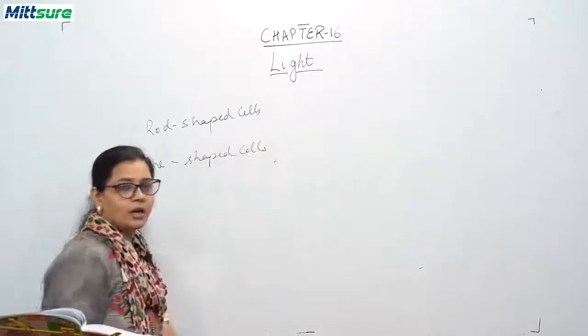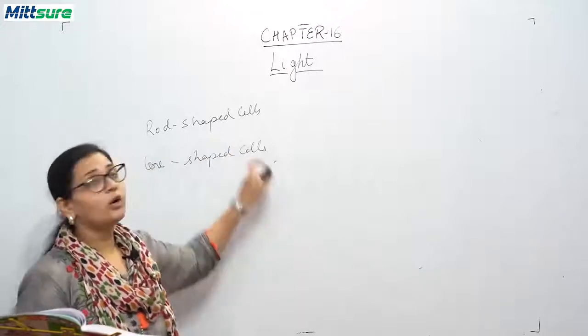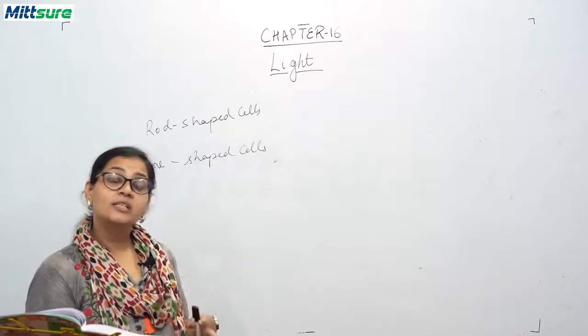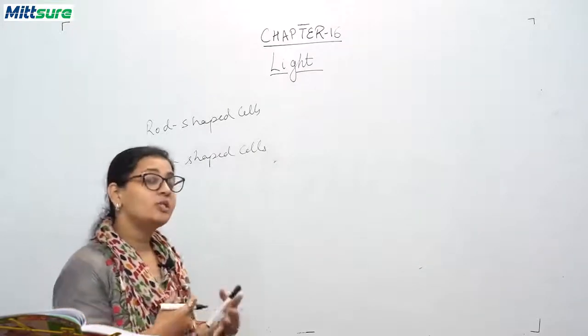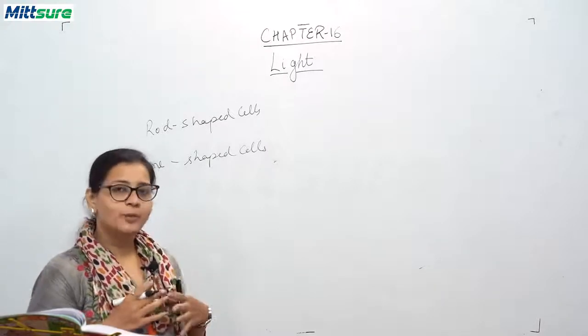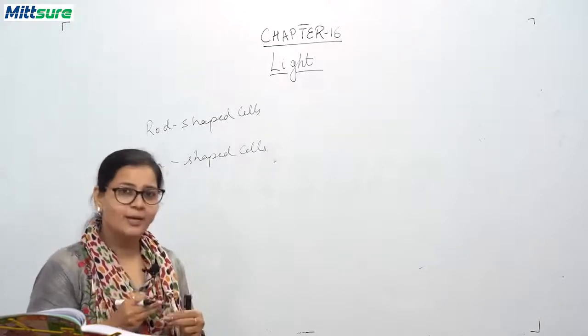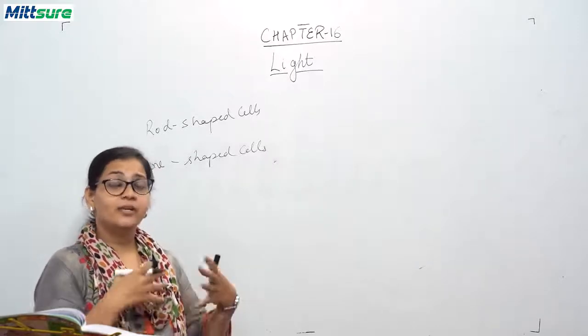Now these two cells have different work. Rod shaped cells are sensitive to low intensity of light, that is, they enable us to see in dim lights. We humans can see in dim lights, but if there is very dim light, we are not able to see very clearly. Animals like tigers can see very clearly at night.